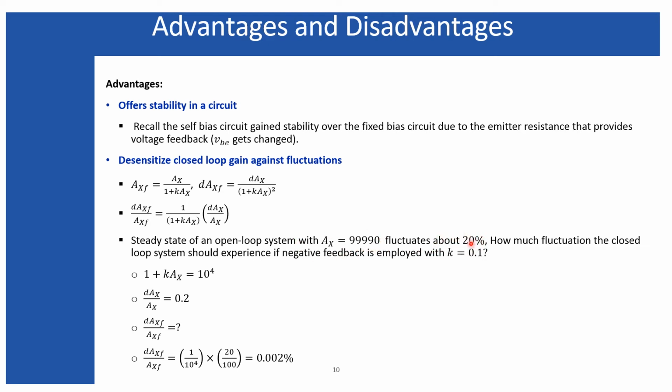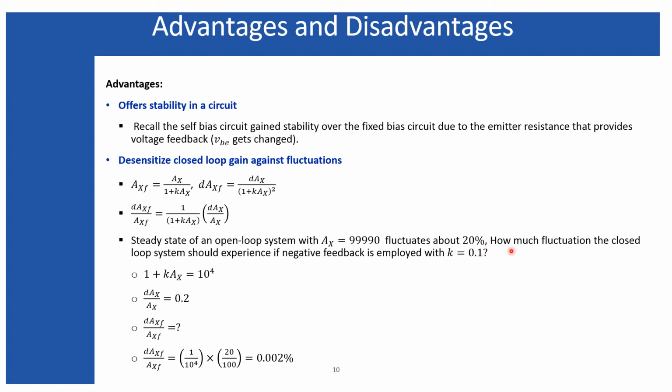This is a very big fluctuation, because generally we consider the steady state fluctuation within only plus minus 2%. So here the variation is 20%. Basically, with such a huge fluctuation, we cannot use such an open loop amplifier if it has such a wide range of fluctuations.